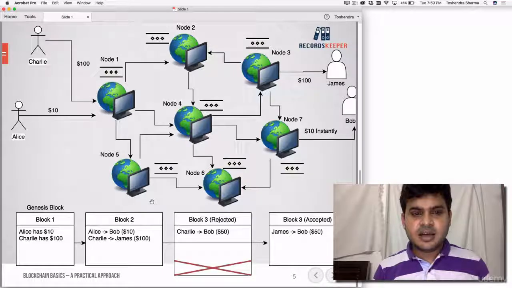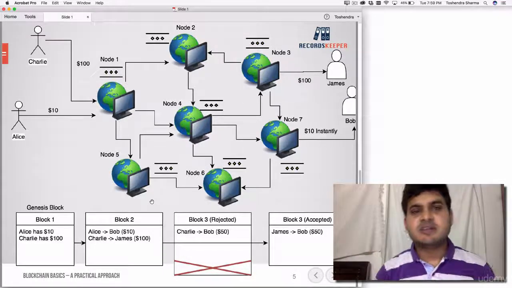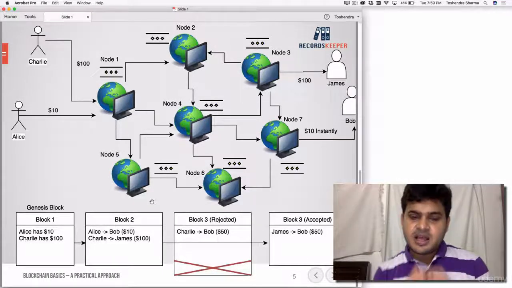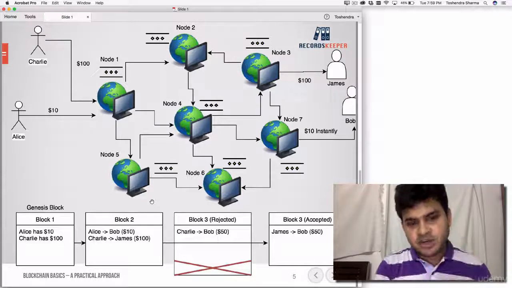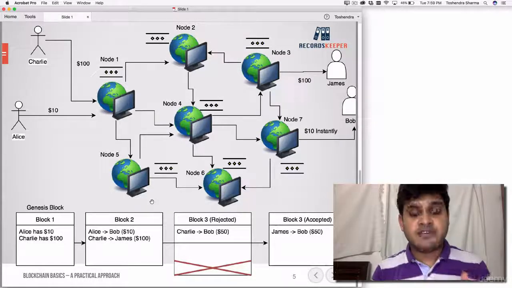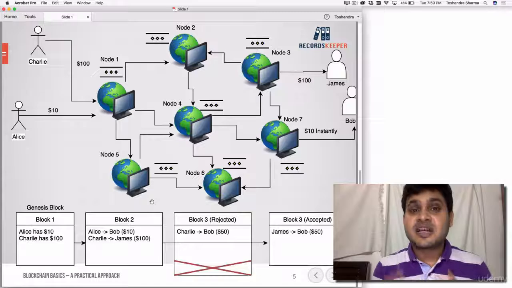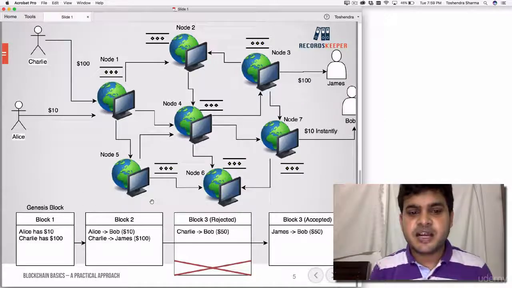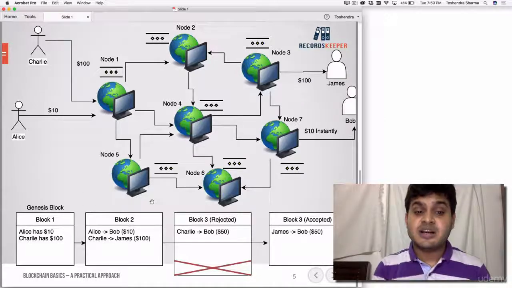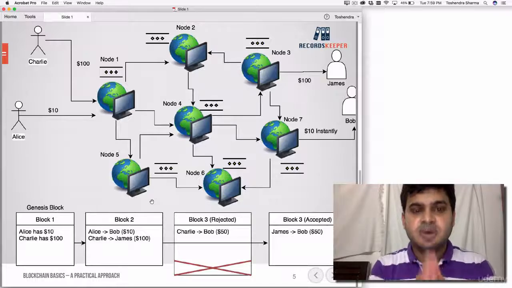Now let's say Charlie decided to be smart, right? So Charlie said, okay, I will also transfer $50 to Bob, which he doesn't have. So Charlie doesn't have the money. So that's called the double spend problem, right? Because Charlie is actually trying to spend the money which he already spent. So technically it is not possible. Sorry, logically it should not be possible. But how will we handle it in the blockchain?